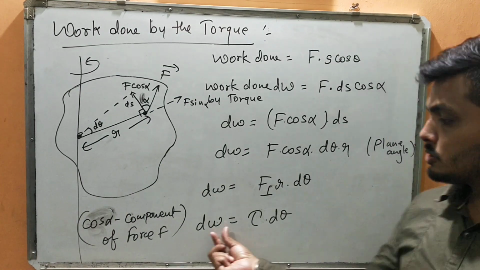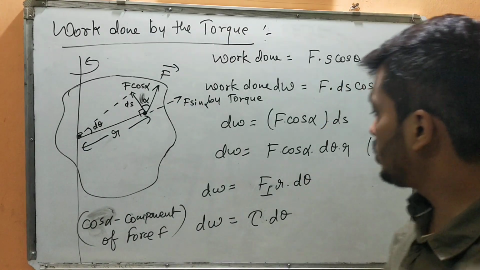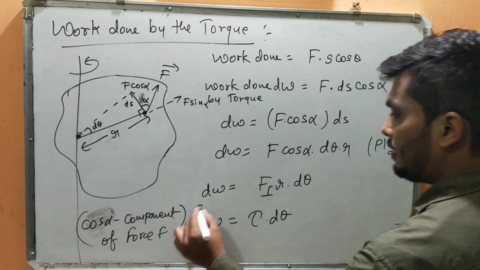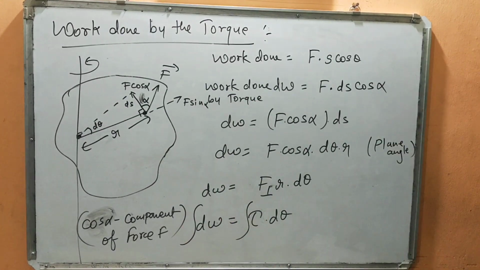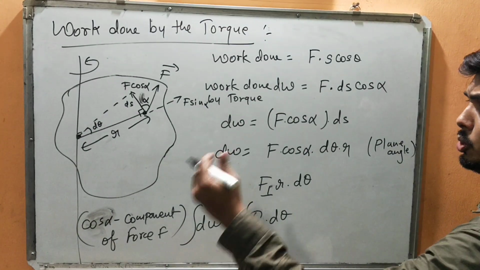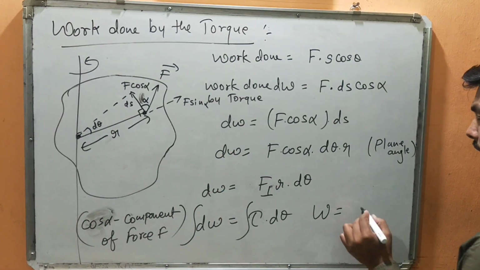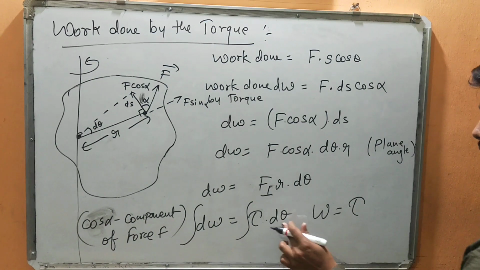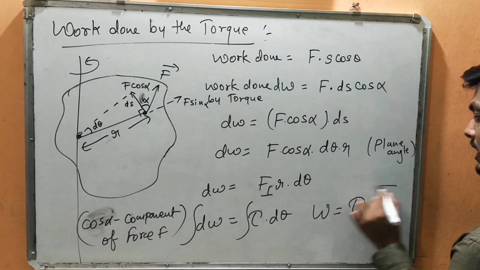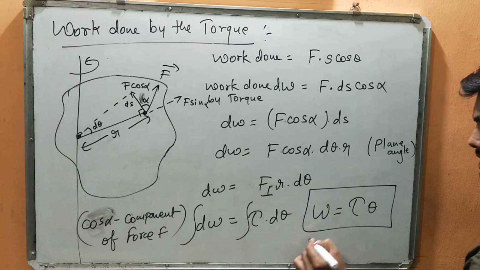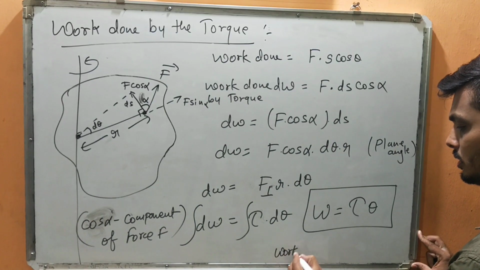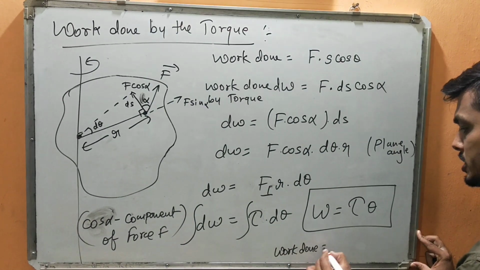Now this dW is a small amount of work. If I want the total work, I will integrate these terms. Once I integrate, dW gives me the total work done W, and tau d theta gives me tau theta. So what is W? Work done. What is tau?